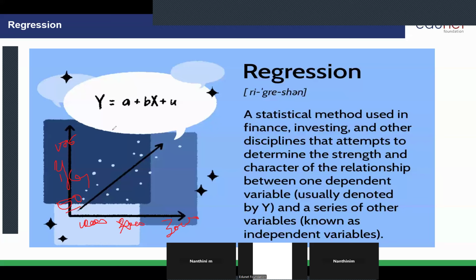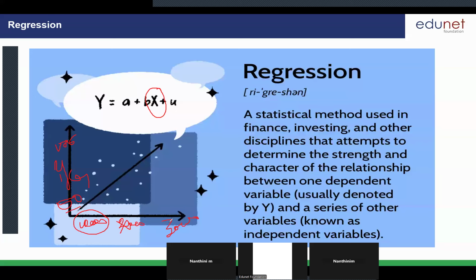So tell me, this is my x-axis, the x variable, which is the independent variable. It is gradually increasing based on the user need, like 1,000 square feet, 2,000 and 3,000.